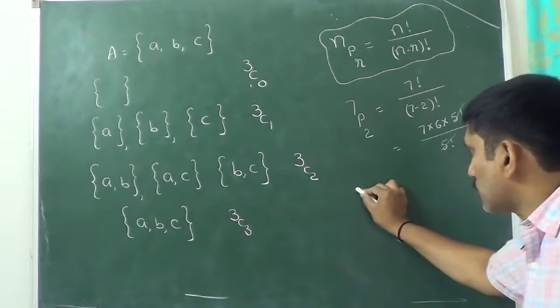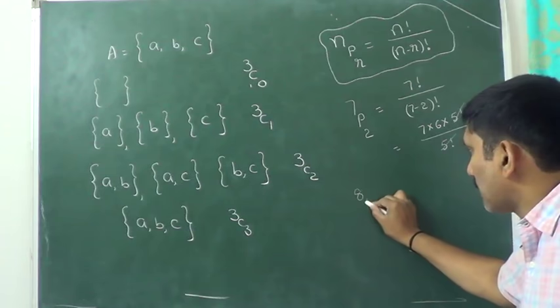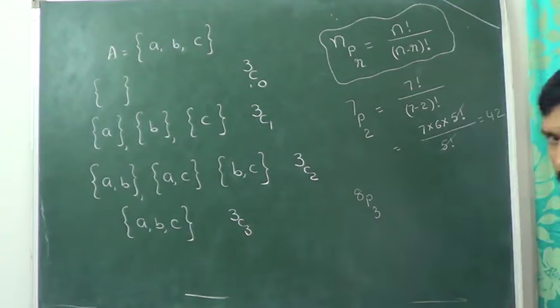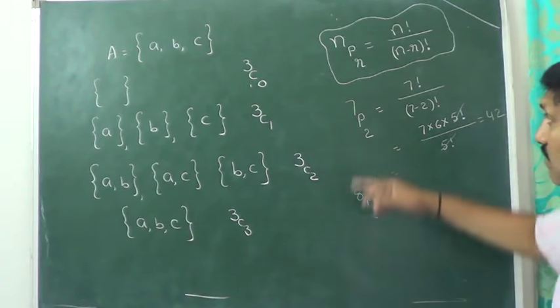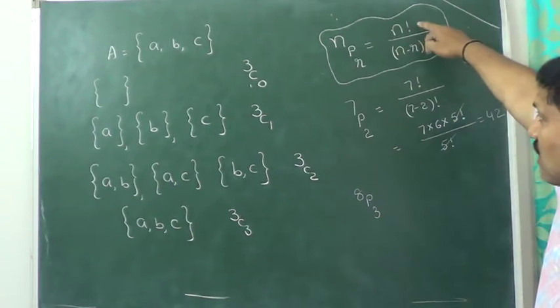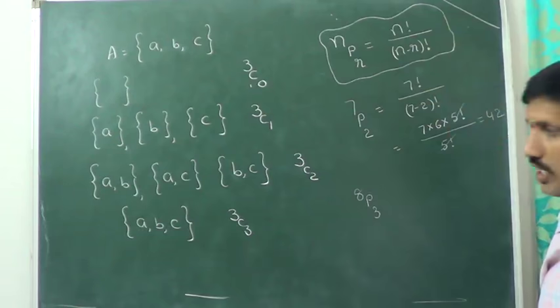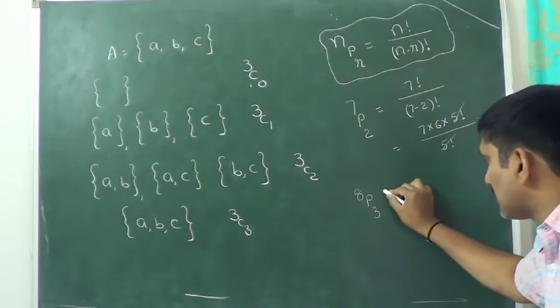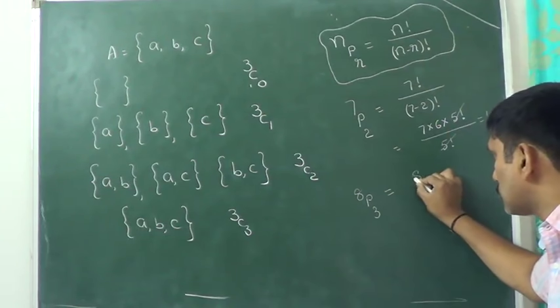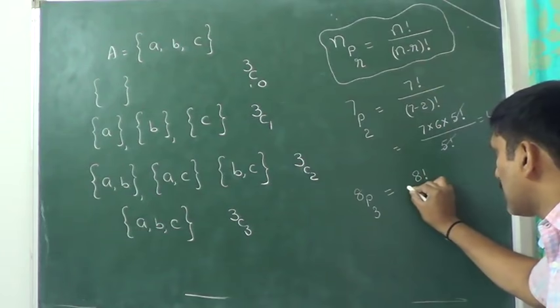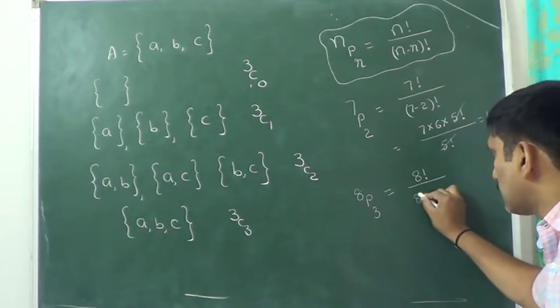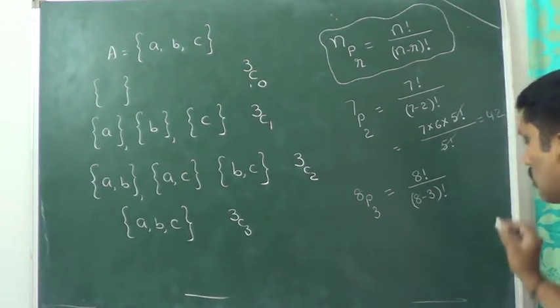Suppose you want to find the value of 8P3. What is the formula? The nPr formula is n factorial divided by (n minus r) factorial. So what can we write 8P3 as? 8P3 is equal to 8 factorial divided by (8 minus 3) factorial. Yes or no?